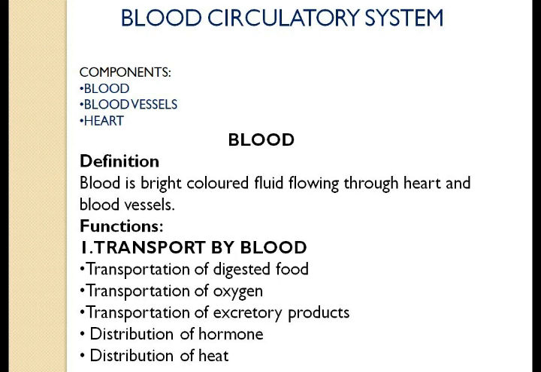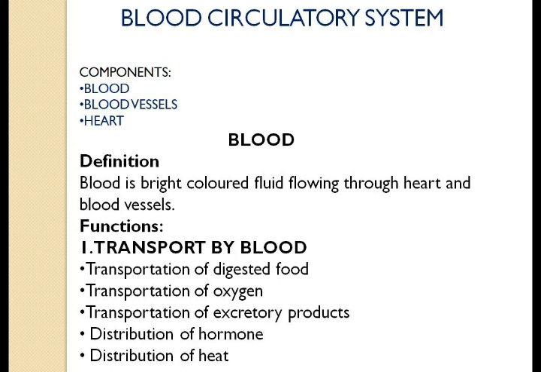So next function is distribution of hormones. Hormones, which are also referred to as chemical messengers, are secreted by the endocrine glands. So this chemical messenger has to reach the target site, which is a bit far from where they are secreted. So these hormones are also transported to those target sites with the help of blood.